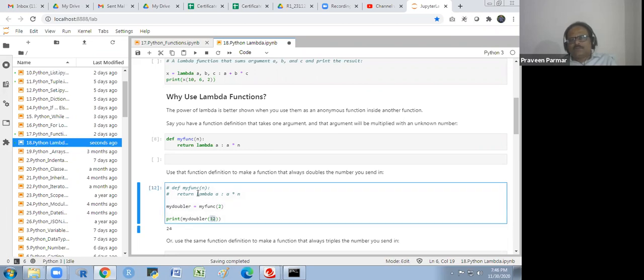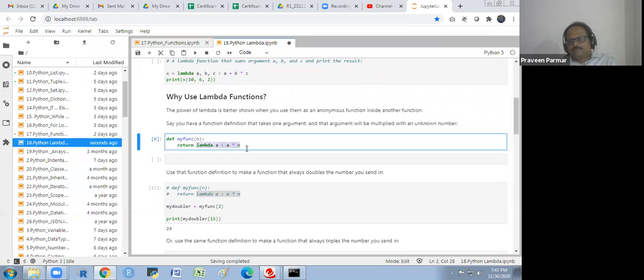So here we have not given any name to the lambda function. Have we given any name? No, sir.